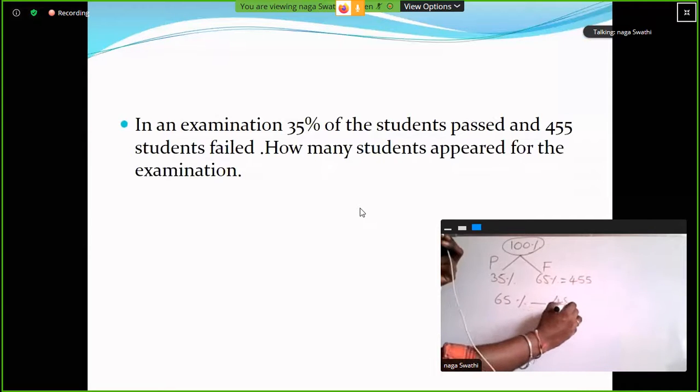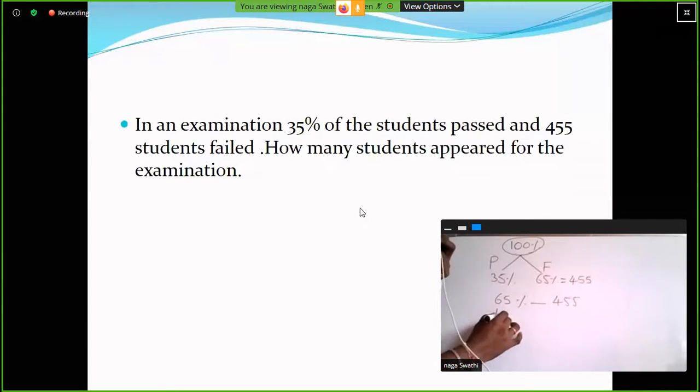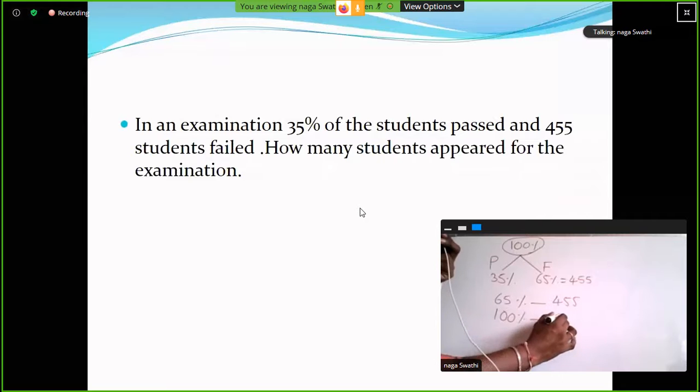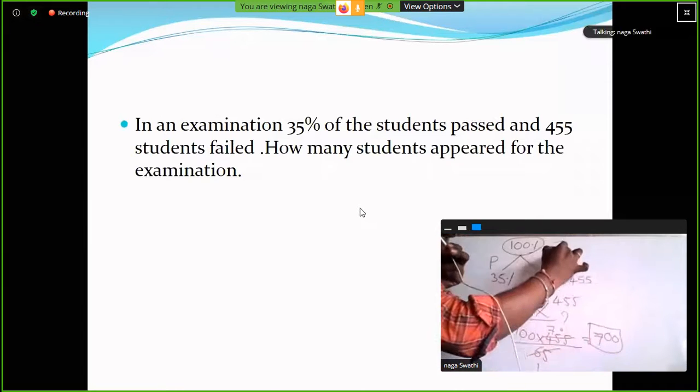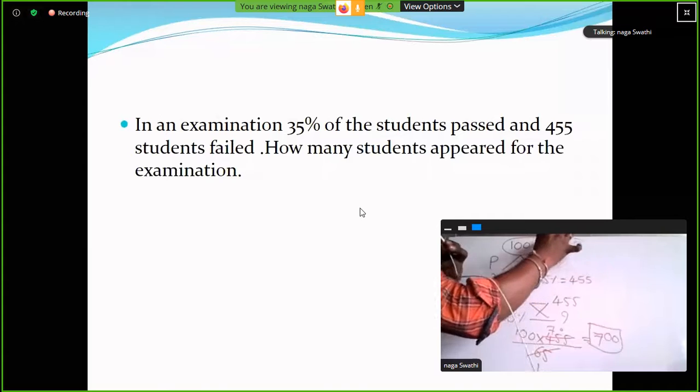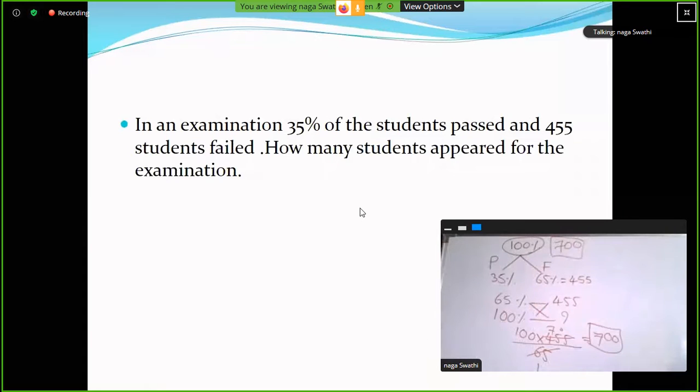Now 65 percentage value is 455. Then what is the value of 100 percentage? So 100 into 455 divided by 65. 65 ones are 65, 65 sevens are 455. Right? Answer: 700 students. Total number of students is 700.